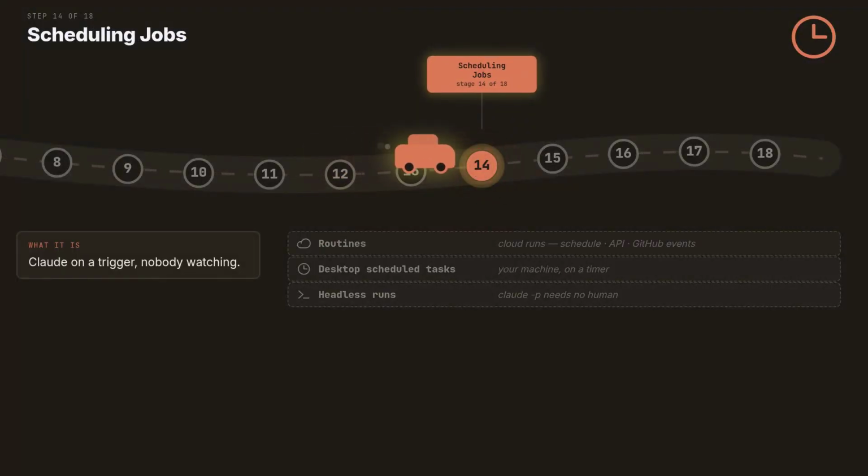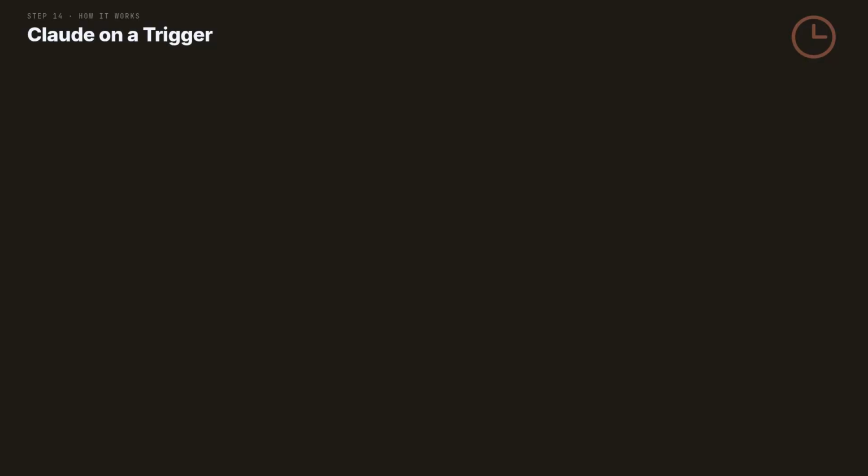Stage 14 is scheduling. Claude running on a trigger with nobody at the keyboard. Reviews, reports, triage. The chores repeat daily. Scheduled Claude does them before you arrive. Everything you have learned so far works without you. This stage just adds a trigger.